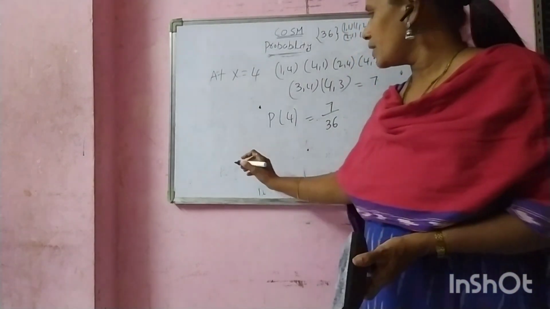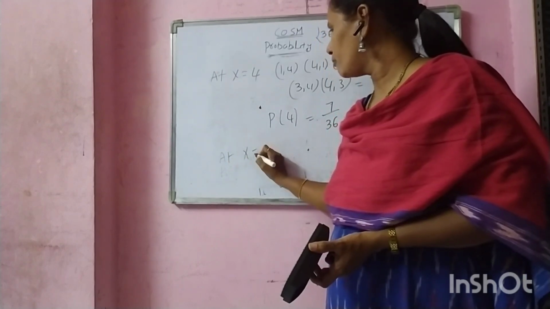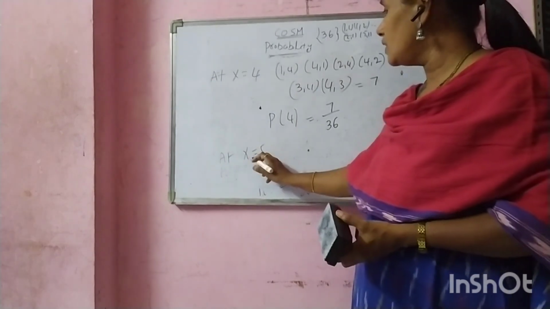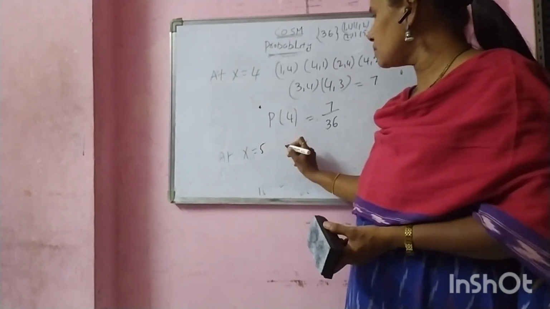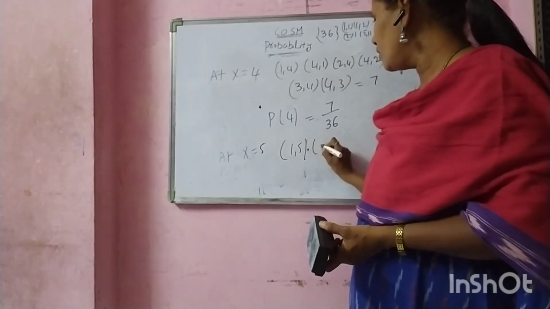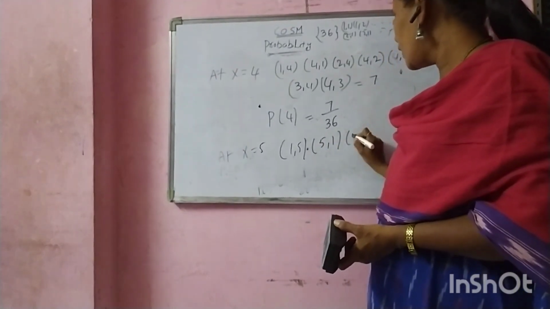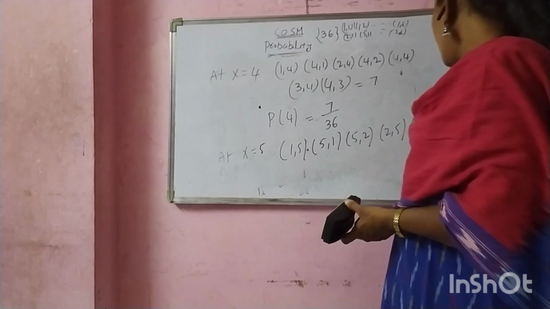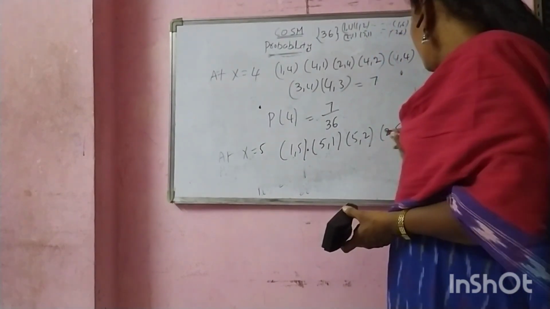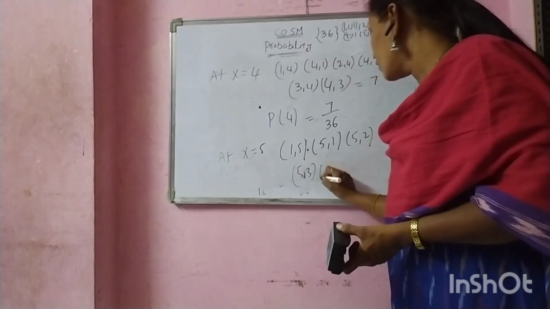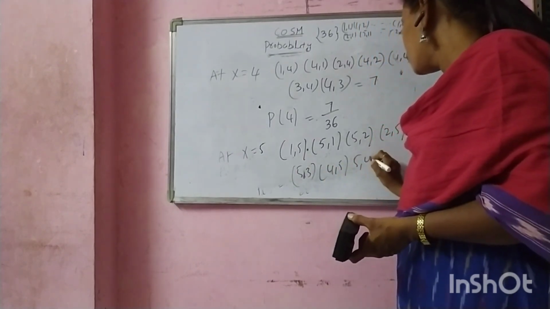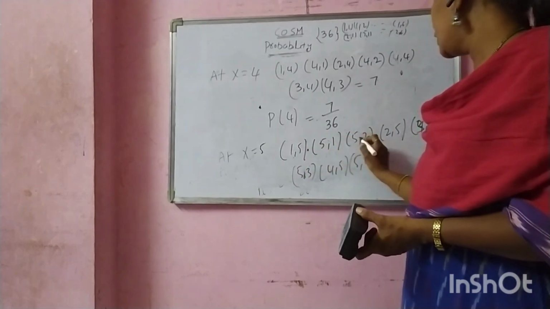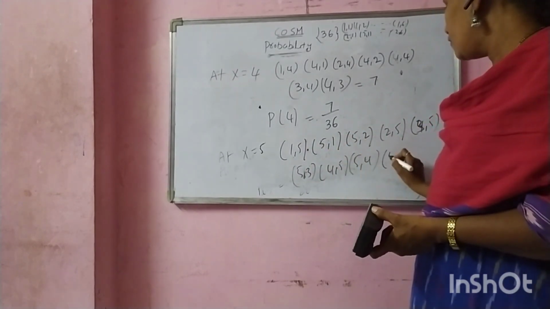Next case, at X equal to 5. The number of possible outcomes: then what are the cases? Maximum value 5 means (1, 5), (5, 1), (5, 2), (2, 5), (4, 5), (3, 5), (5, 3), (4, 5), (5, 4), (5, 5).